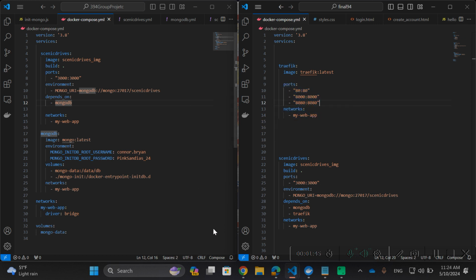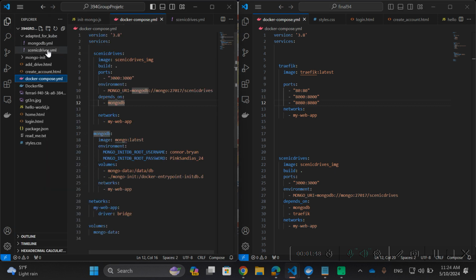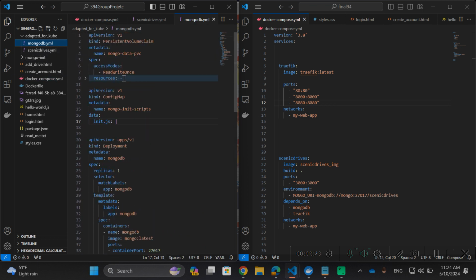Moving on, I wanted to point out real quick, as you can see in my documentation, I have cited ChatGPT. We did use generative AI in order to create these YAML files adapted for Kubernetes. As I said here, we were using these YAML files. We ran into an error, so we separated them into a Mongo database YAML and a Scenic Drives YAML, because we thought that's what the error was, that we just needed to separate these two containers. That was not the issue. In fact, the syntax for putting these onto Rancher is quite different.